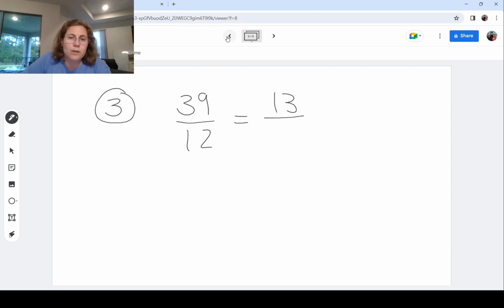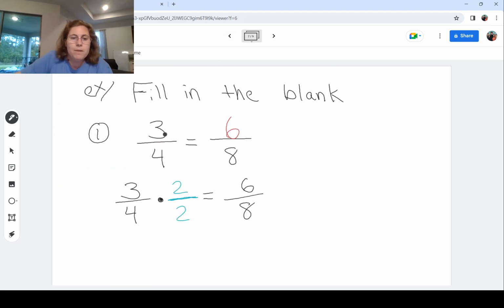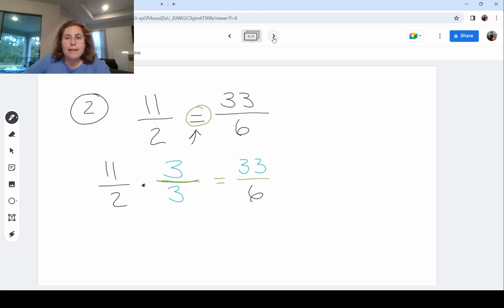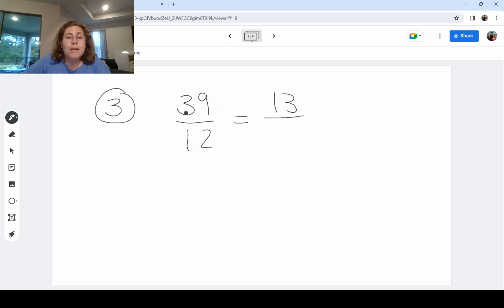And if you didn't notice, scoot back to our first problem. We went from 4 to 8. It got bigger, so it was very nice in the multiplication. Same deal here. We went from 11 to 33. We got bigger. Now we are going from bigger to smaller. Some students like to write this a little bit differently. I'm going to show it two ways.